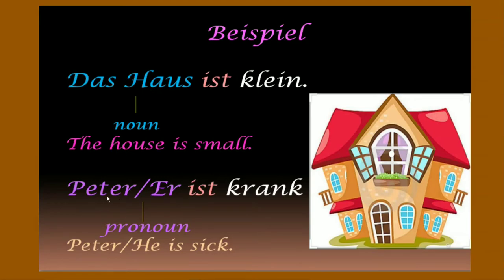Let's move ahead to the next example. Peter ist krank or er ist krank. Er is a pronoun, so it doesn't take article, and Peter doesn't take article. Peter is sick or he is sick. So, here you can see the difference between the subject which takes article and the subject which doesn't take article.